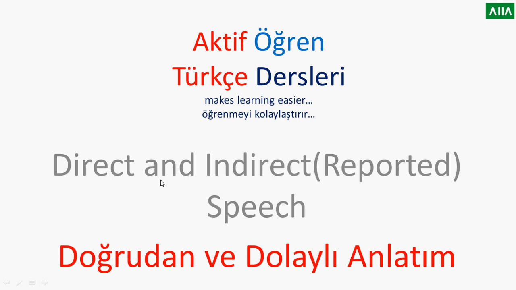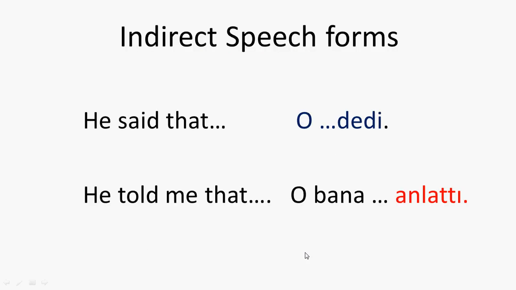Let me repeat one more time: Doğrudan ve Dolaylı Anlatım. Let's first see the speech forms when you do indirect or reported speech in Turkish. On the left you see the phrases that you say in English.